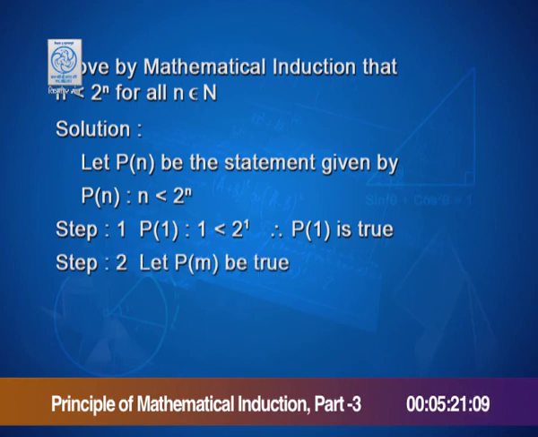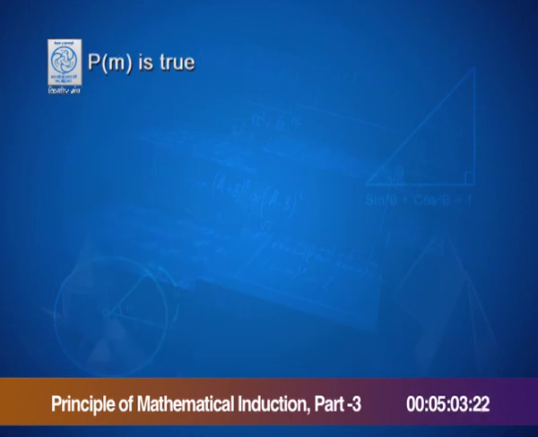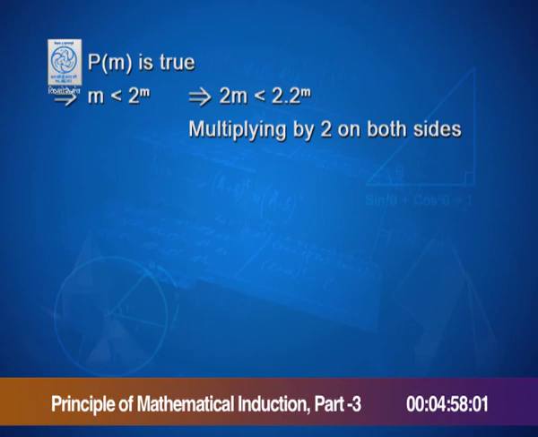In step 2, let P of m be true. Then m is less than 2 raised to m. To show that P of m plus 1 is true, we will have to prove that m plus 1 is less than 2 raised to m plus 1. Now, as P of m is true, that implies m is less than 2 raised to m. That implies 2 into m is less than 2 into 2 raised to m. Multiplying by 2 on both the sides, we have 2m less than 2 raised to m plus 1. 2m can be written as m plus m less than 2 raised to m plus 1.